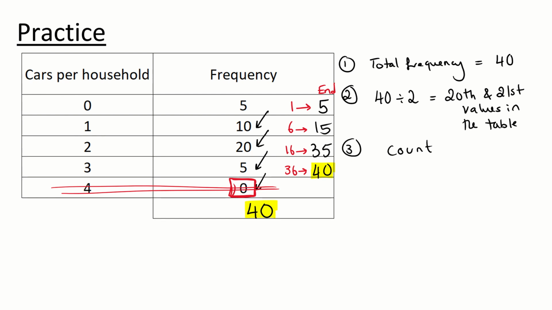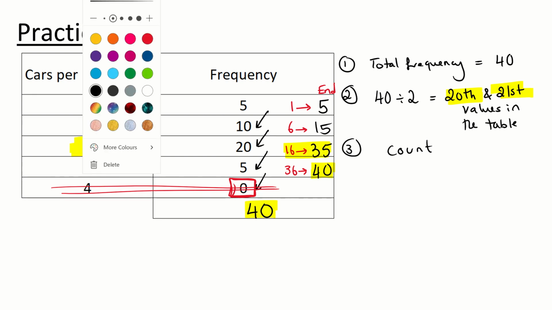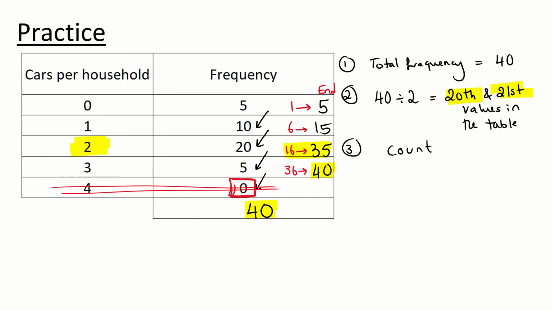And I want the 20th and the 21st. Well, the 20th and the 21st are going to be here. So the median is 2 cars. And this is how we find the median from a frequency table.